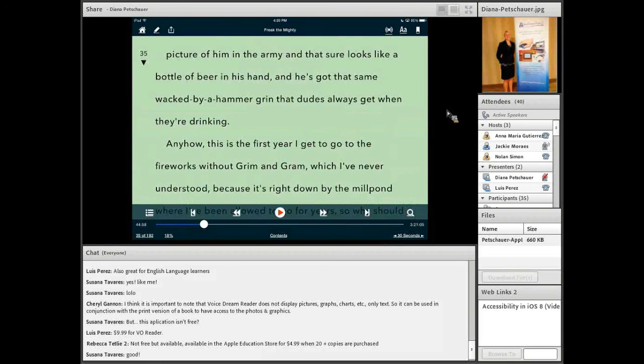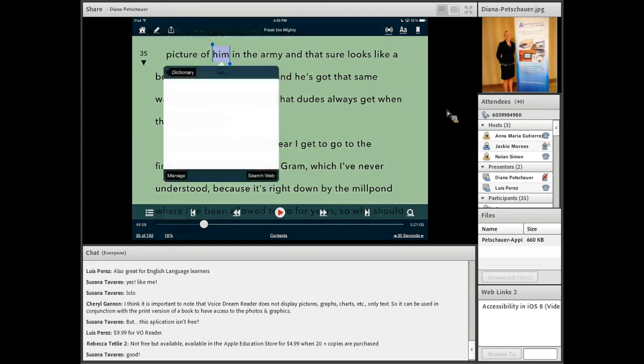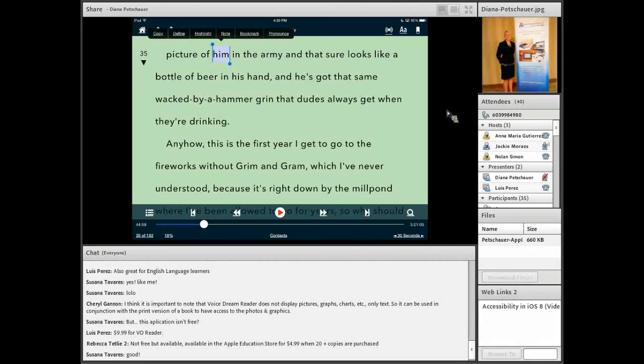It does sync with the pages of the textbook, so the page numbers are listed after the copyright criteria message at the beginning, which is nice. And then pressing and holding on the screen. I just press and hold my finger on the screen and you see this toolbar appear. I have a few different options here. I could define the word. If I'm not familiar, I can get a definition. I could search the web further for that particular word.